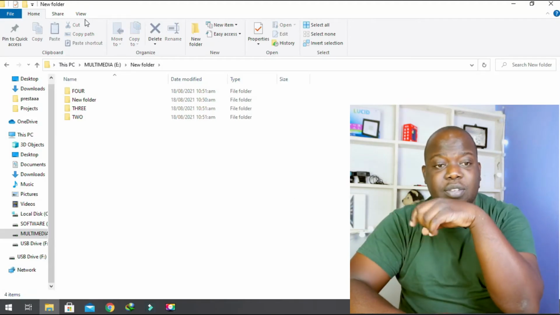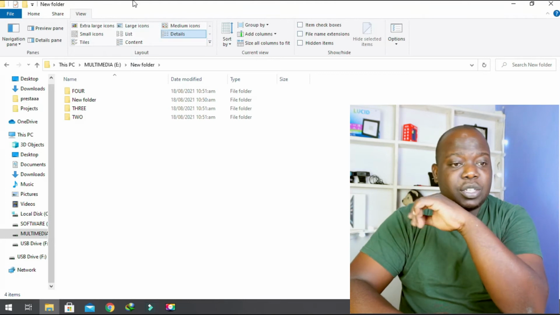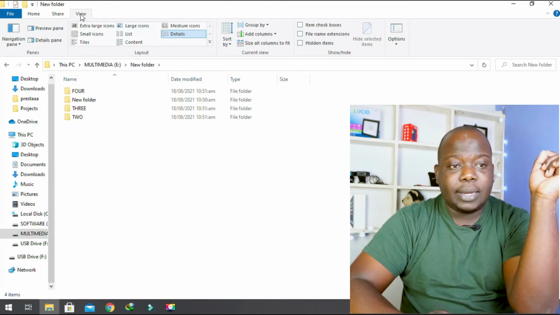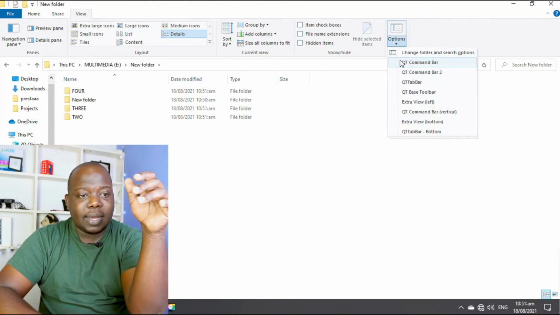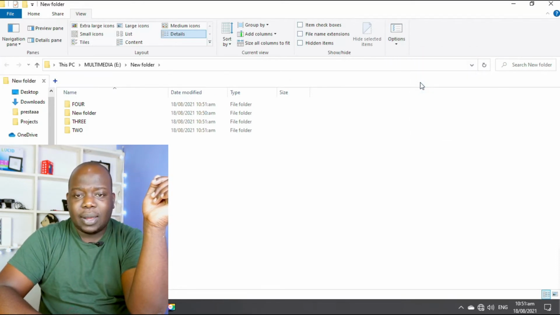Now, in order to have this function, even after you're done installing the application, you need to go to View on your Explorer, or just open a file and go to View, go to Options right there, and inside Options is where you'll find the drop-down menu where you can now activate the QTTabBar. Without this activation, you will not be able to use it. So make sure you do this. Otherwise, you'll come back here and say, "Guy, you told us it works, it doesn't work." Activate it in your views so that it can be accepted and viewed right there.